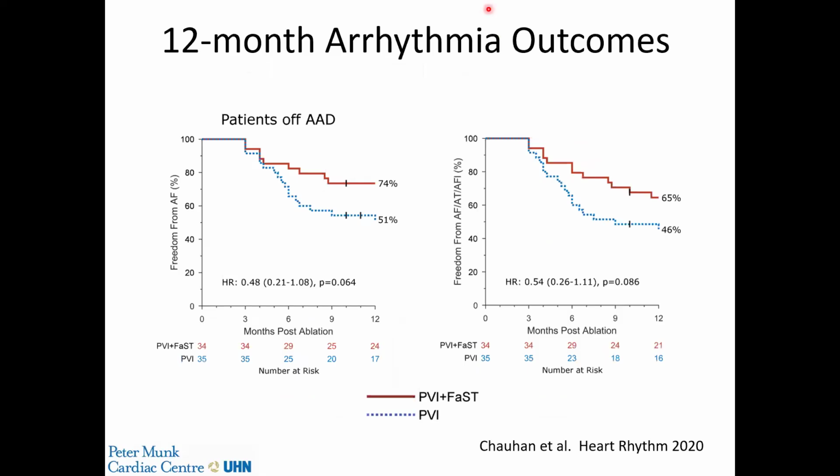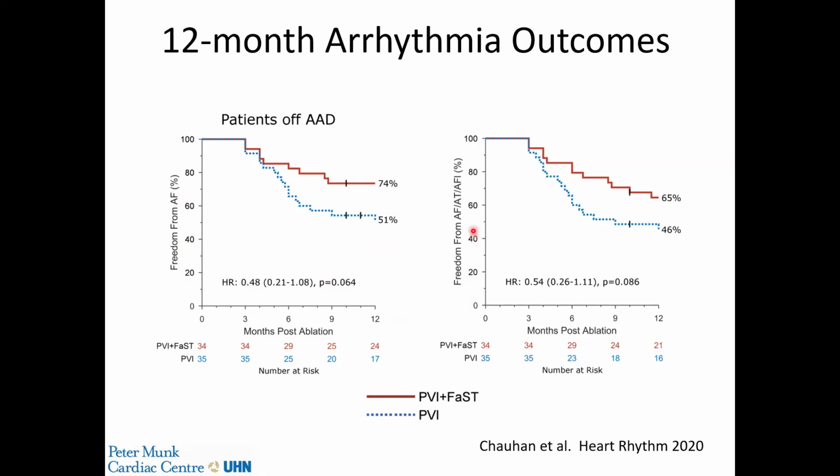These are our 12-month arrhythmia outcomes. And again, this was the RCT with prospective follow-up. And the first KM curve is freedom from AF. And that was 74% among patients who were randomized to FaST ablation versus 51% among those who had PVI alone, for a hazard ratio of 0.48, reaching a p-value of 0.064. So not quite statistically significant, but a strong trend towards it.